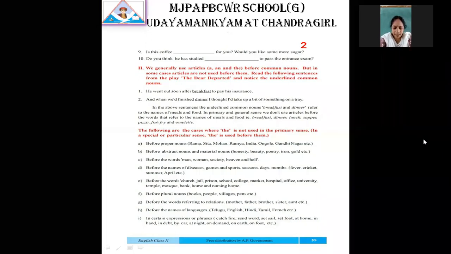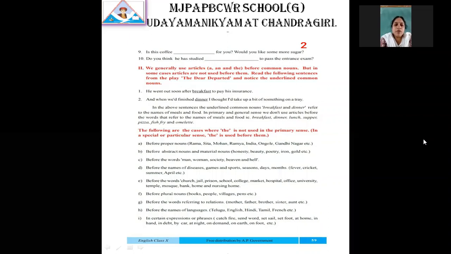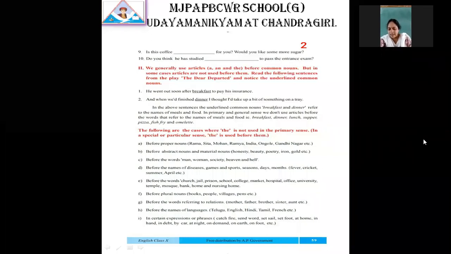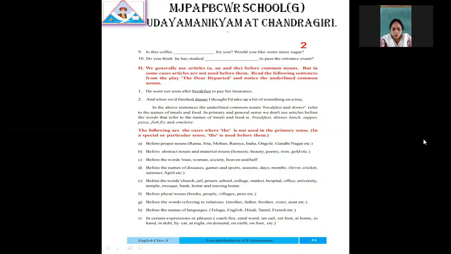Okay, next one. In certain expressions or phrases, before phrases and expressions, we are not supposed to use the. See here: catch fire, send word, set sail, set foot at home, in hand, in deed, by car, at night, on demand, on earth, on foot, etc. So before this group of words also we won't use the.